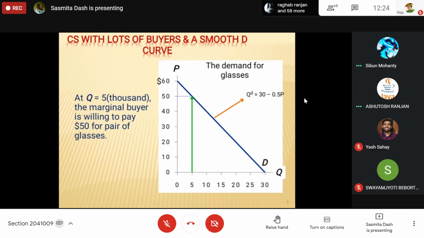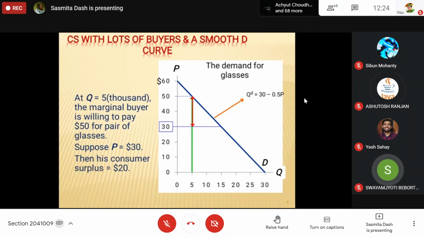50. So if the price is 40 rupees, how much will be quantity demanded? 10. Yes, if price is 40, then quantity demanded will be 10. If price is 30, quantity demanded will be 15.